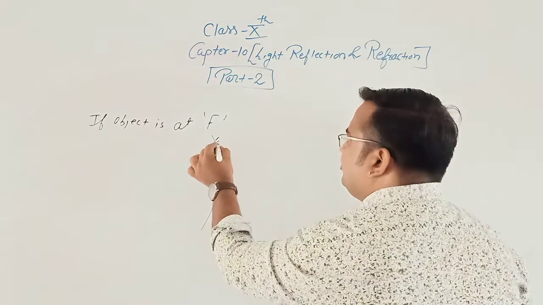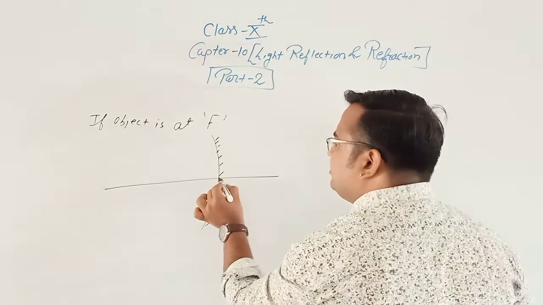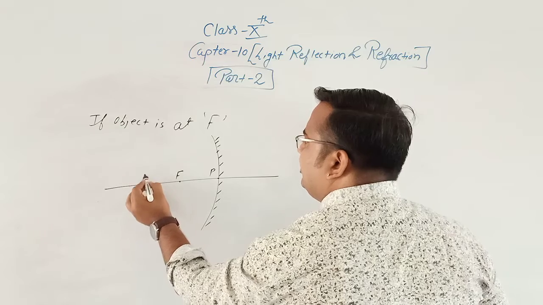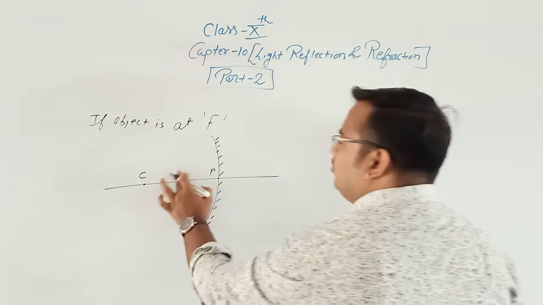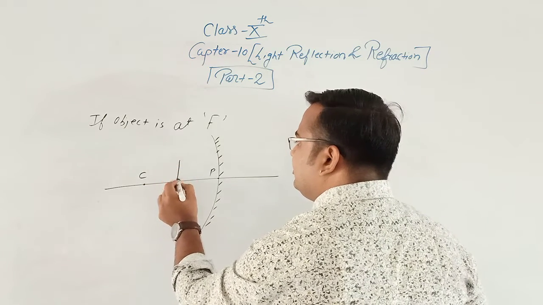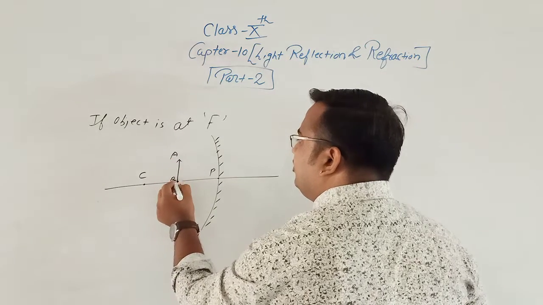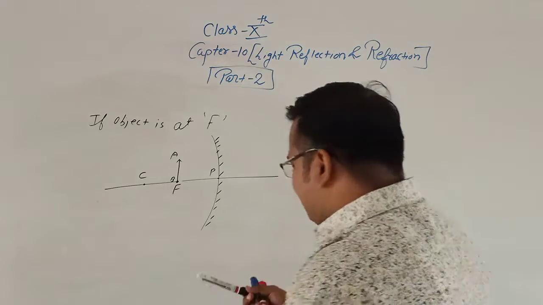So this is the concave mirror, principal axis, pole, focus, center of curvature. If the object is at focus, suppose this is an object AB.